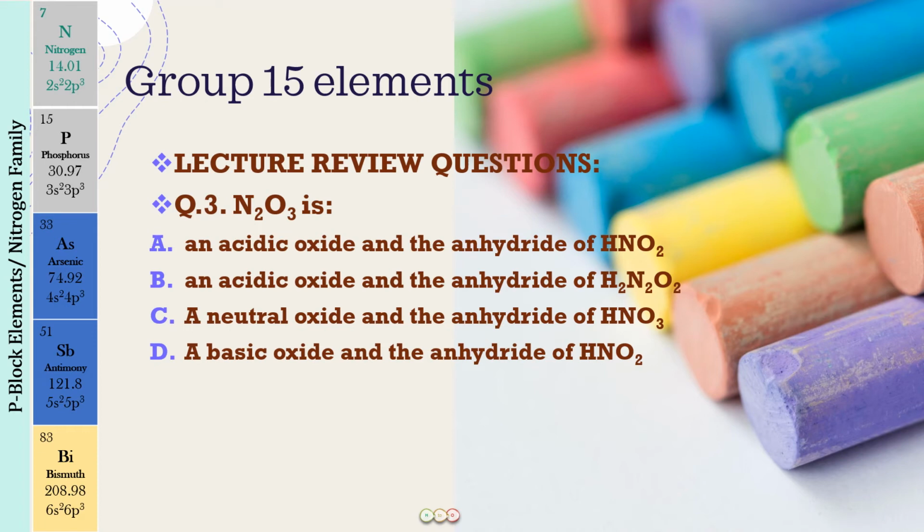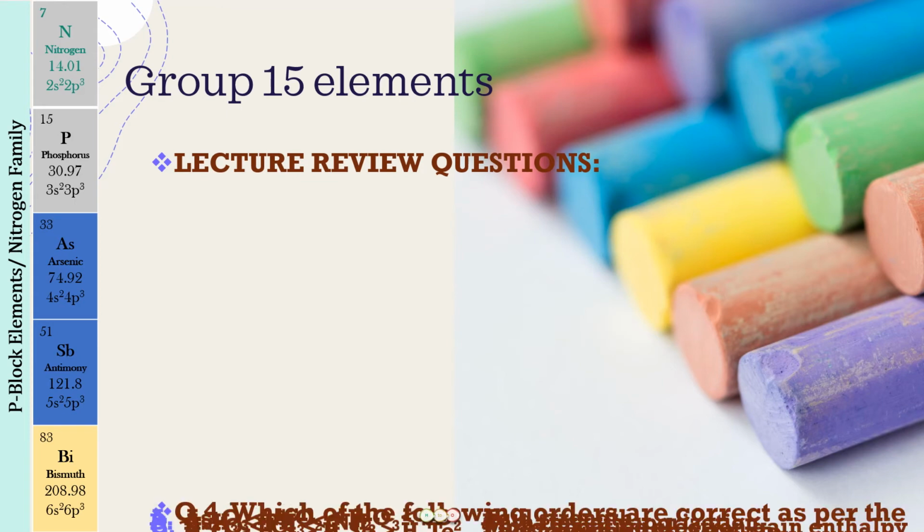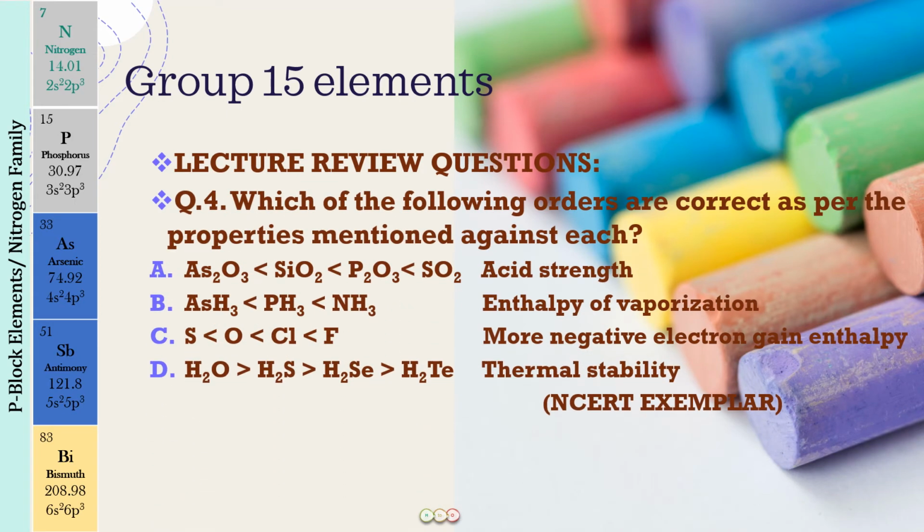Now let us look at question number 4. This is not going to be a homework question for you. We are going to discuss it just now. This is an NCERT exemplar question and it has been taken up from various topics. So I just want to discuss this with you. Which of the following orders are correct as per the properties mentioned against each? First we have oxides of various elements. We have to compare their acidic strength, which we have learned in today's lecture, and that is why I put this question over here.